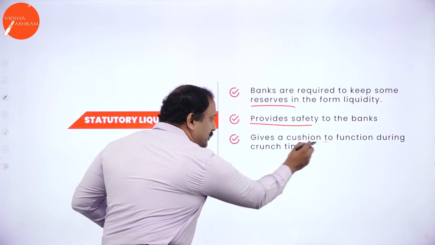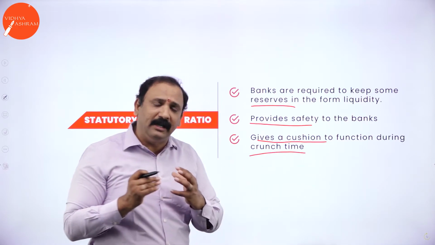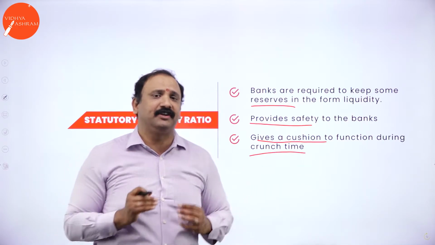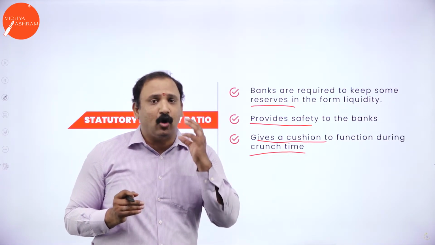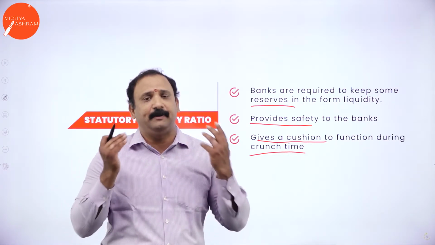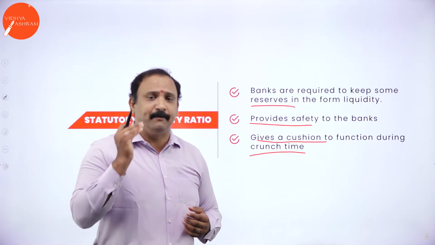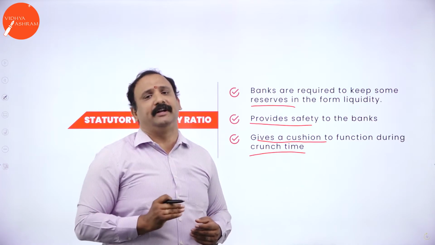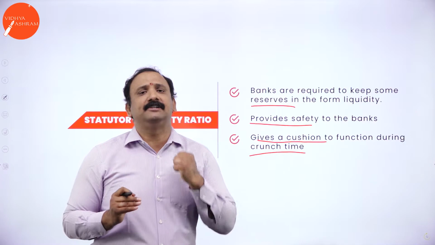Second, it gives a cushion to the institution at crunch time. This is what I was trying to tell you. For example, if a bank has 50,000 customers, and imagine all 50,000 coming back one fine morning saying, sir, please give my money back, the bank should be ready to give the money back. Which means the bank should have enough liquidity, enough cash ratio, so that the moment the customer approaches, the bank is ready to transact.